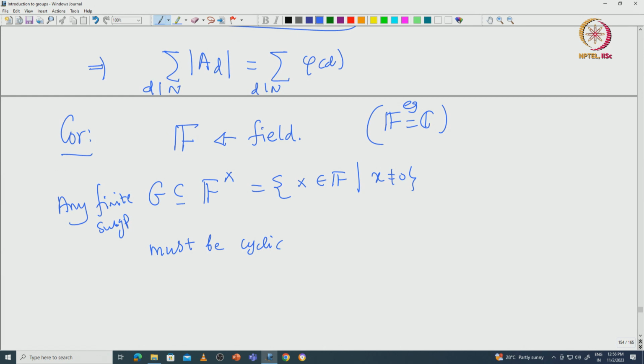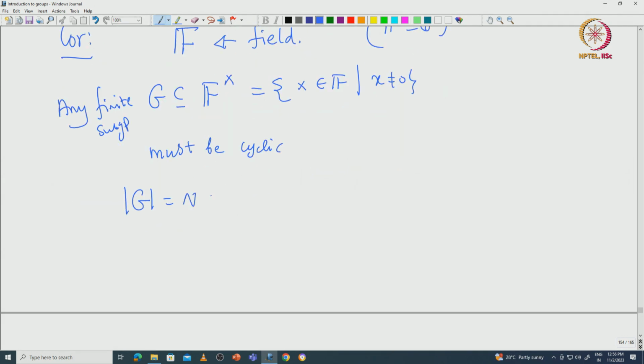Why is it the case? You take the cardinality of G to be capital N, then again you have to use Lagrange's theorem.